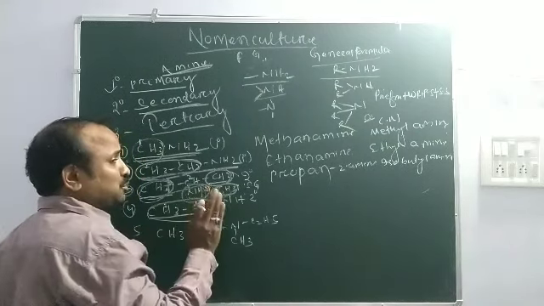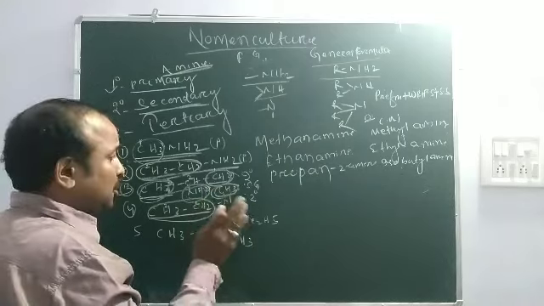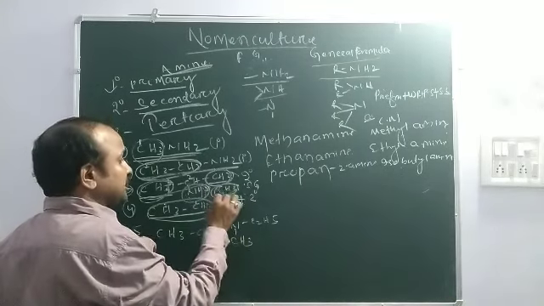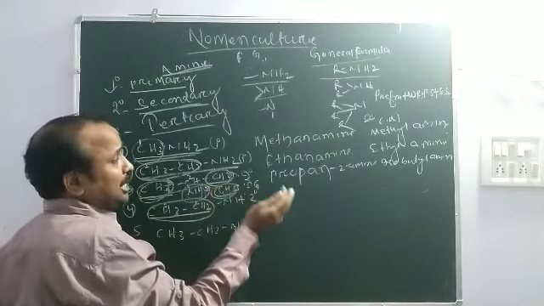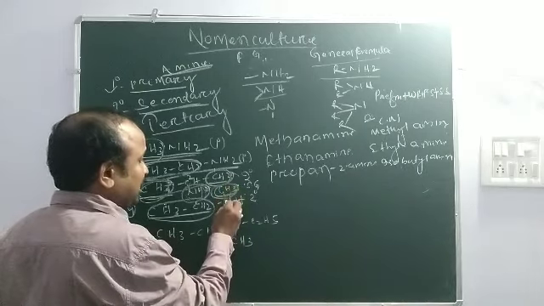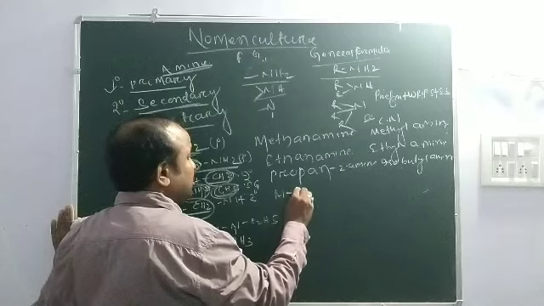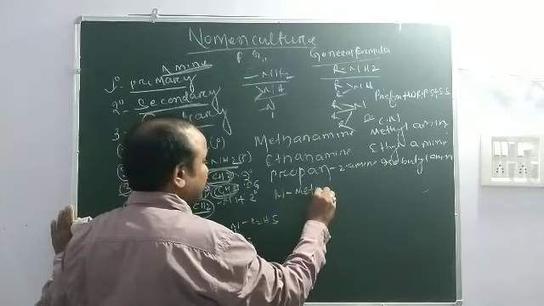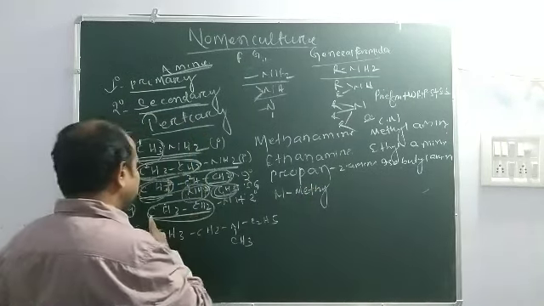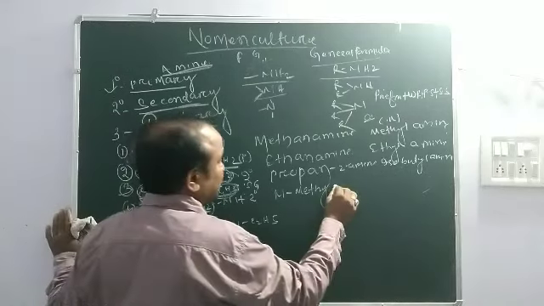So its locant should be N, not 1 or 2. Because this is used as a prefix, we start from the prefix: the methyl group attached to nitrogen, so we write N-methylethanamine.